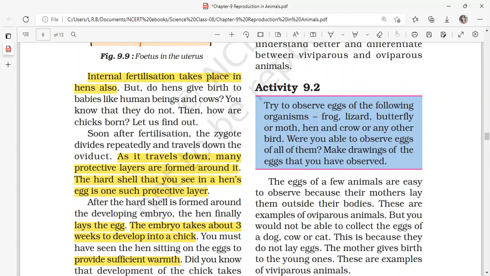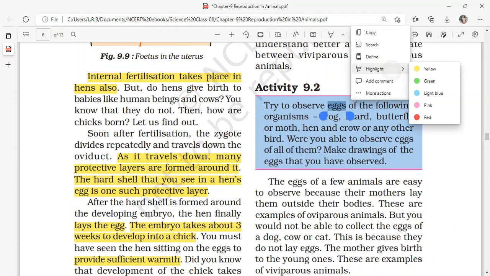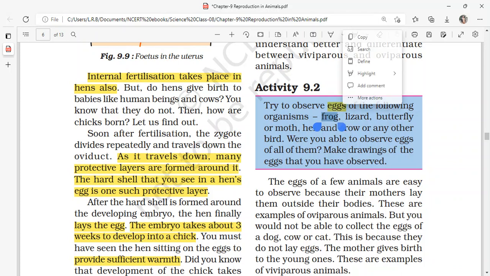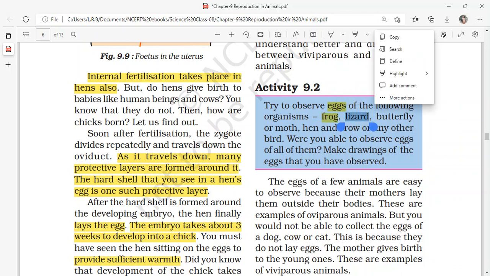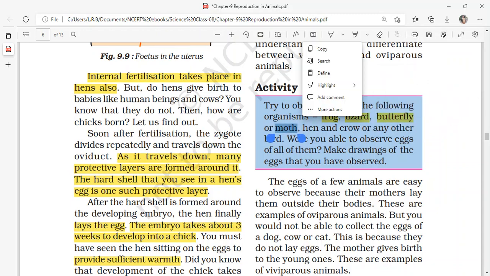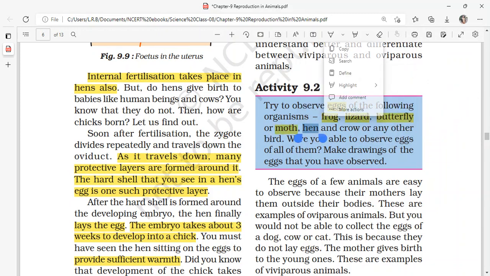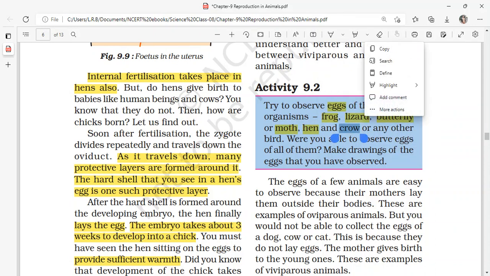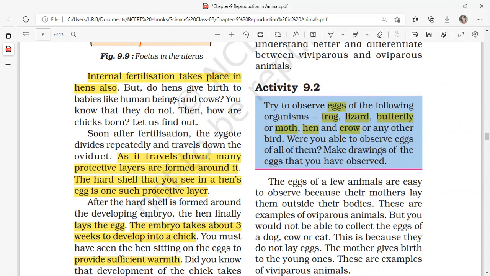9.2. Try to observe eggs. It was said we need to observe the eggs of frog and lizard, eggs of butterfly or silk moth, and eggs of hen, and eggs of cow or any other bird. So this is something interesting. Now, were you able to observe eggs of all of them? Make drawings of the eggs that you have observed.